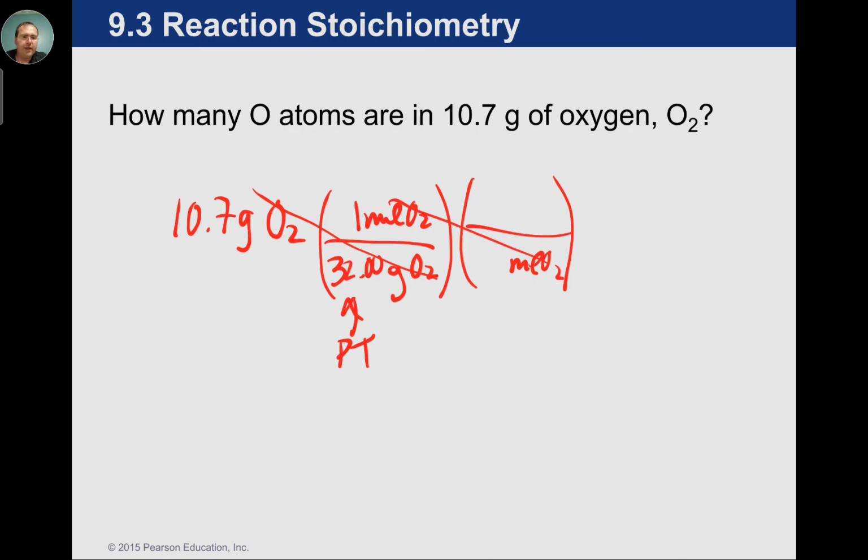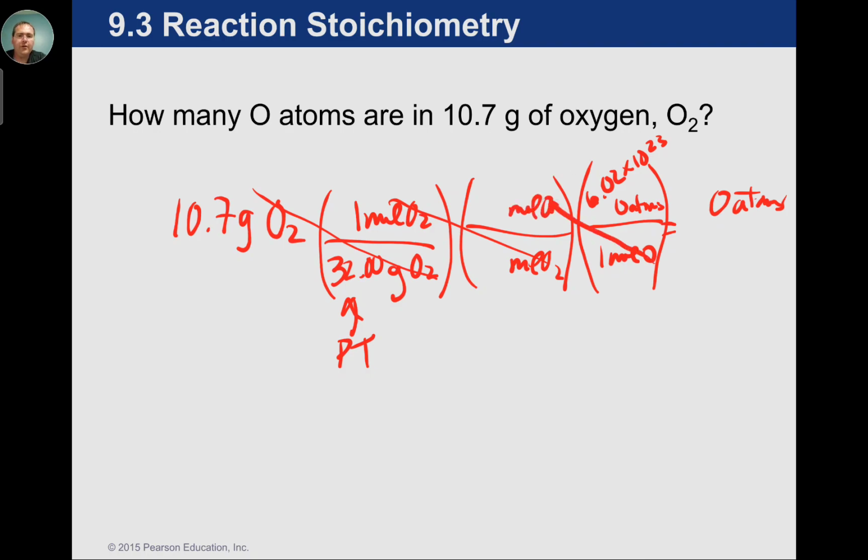Notice they want oxygen atoms. Oxygen atoms is what we're after. So in our last conversion, oxygen atoms should be left over. Well, we know in 1 mole of anything, oxygen included, Avogadro's number is the number of atoms. Now we just need moles of oxygen to cancel. And uniquely here, we don't have coefficients. But we can say that in 1 mole of O2, we have 2 moles of oxygen atoms. So here's where we're using subscripts instead of coefficients because we don't have a balanced chemical equation.